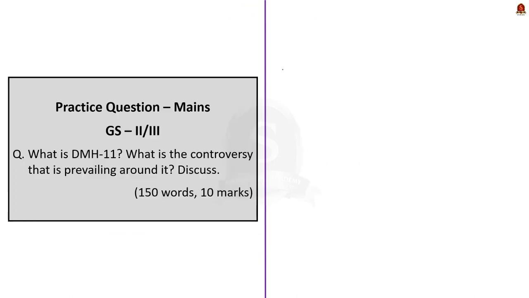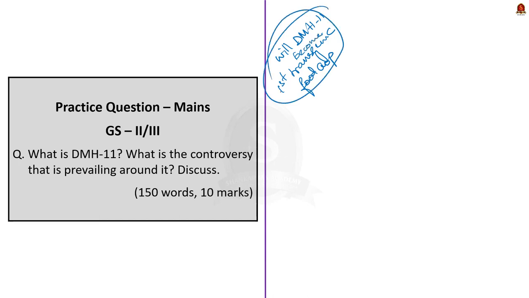Will it become the first transgenic food crop that gets nod for commercial release, or will it get the support of the government, or will activists oppose the commercial release of GM crops? We don't know, but we'll discuss it when changes happen. So that's all about this news article discussion. In this news article discussion, we saw in detail about DMH11 and some of the controversies associated with it. So these are the learned points. Now let us move on to the next news article discussion.